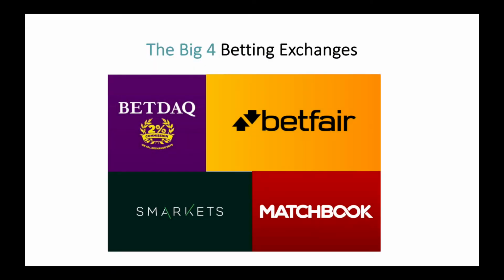The four biggest betting exchanges are BetStack, Betfair, Smarkets and Matchbook. Now, each one of these betting exchanges of course has its own offers which you can make money on, but the main betting exchange that you'll be using for pretty much every offer is Betfair. Now, Betfair is the largest exchange and has the most liquidity. Liquidity is simply the term used to describe the amount of money in a market. The more liquidity it has, the more money it has.